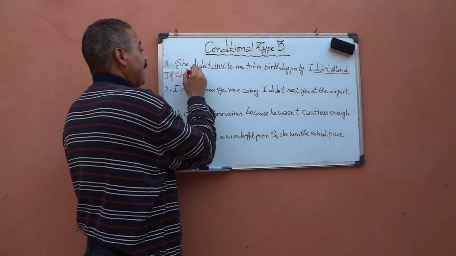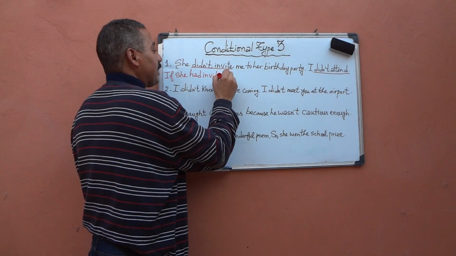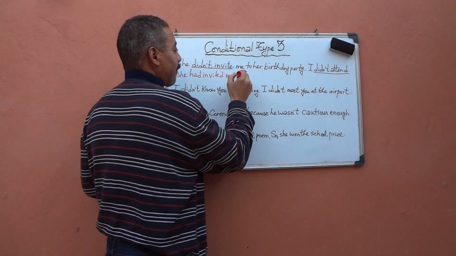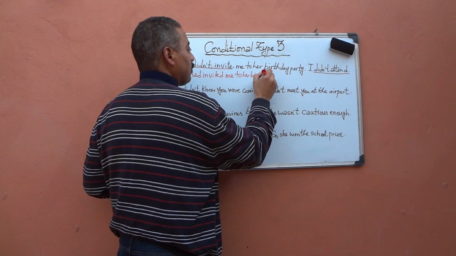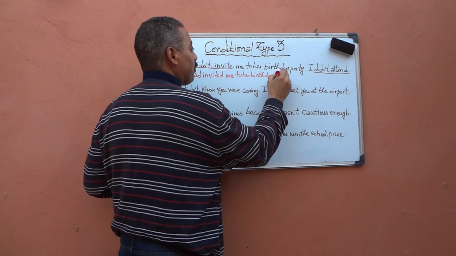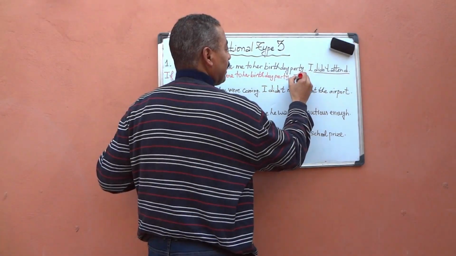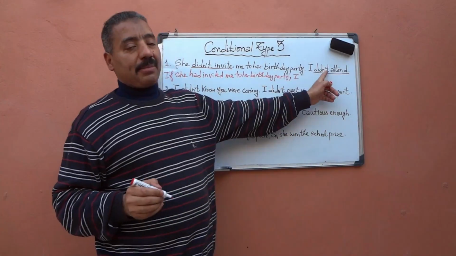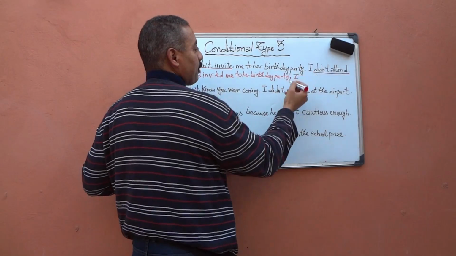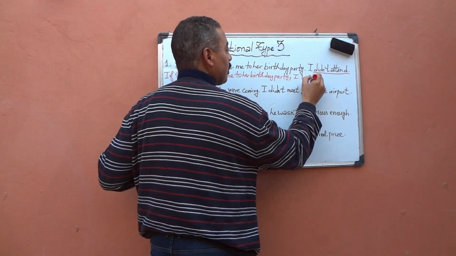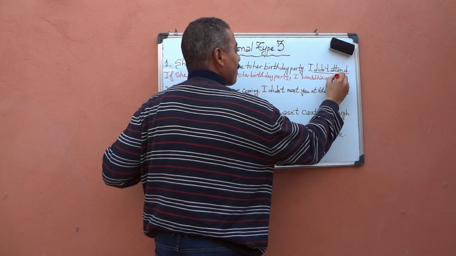So if she had invited me to her birthday party, comma, here simple past becomes conditional perfect. First negative, affirmative. I would have attended.